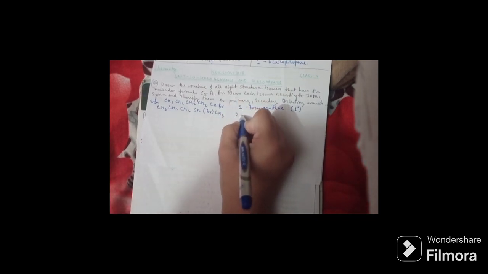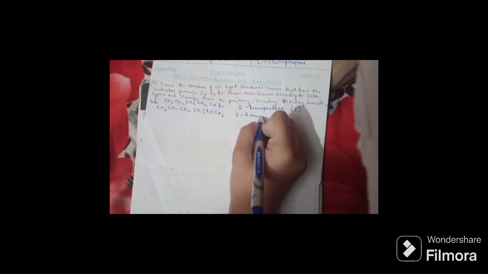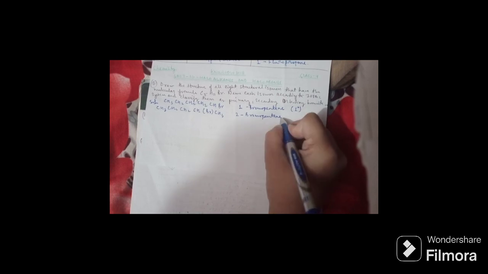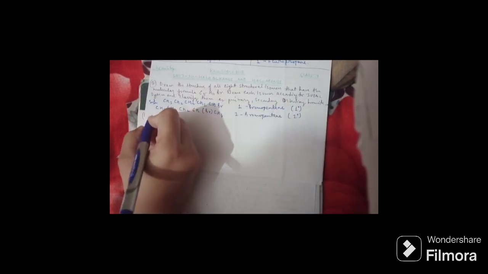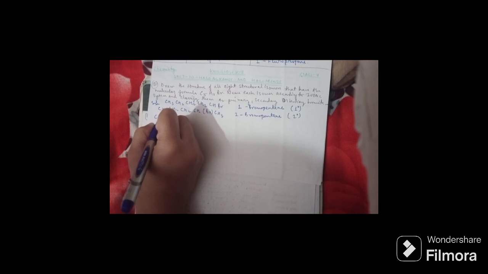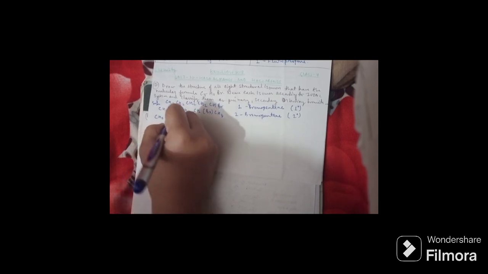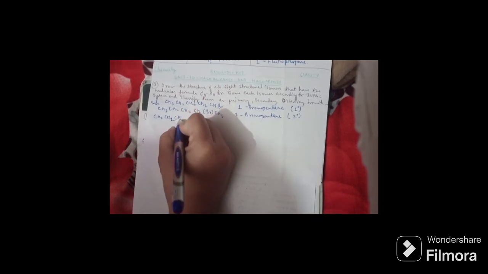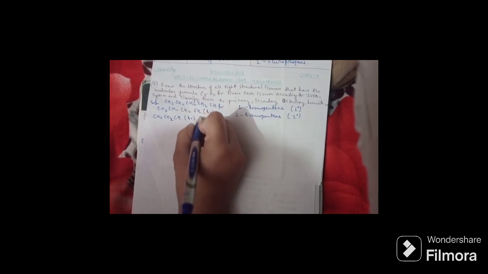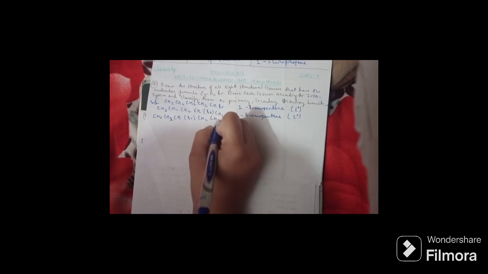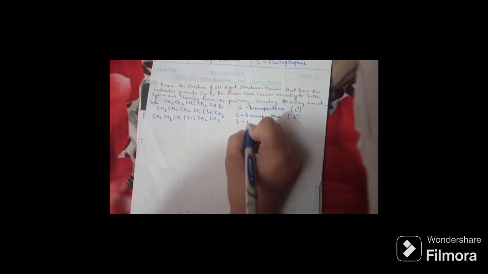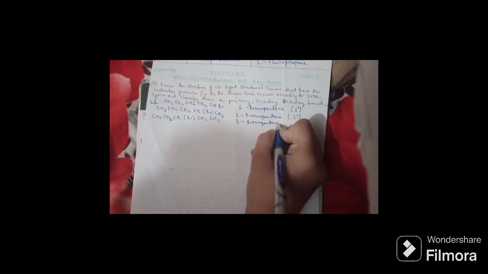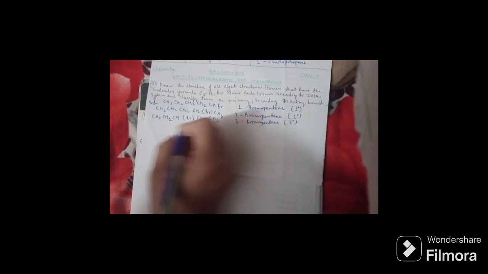This is 2-bromopentane. This is secondary. Now we have CH3CH2CHBrCH2CH3. It is 3-bromopentane. That is secondary.